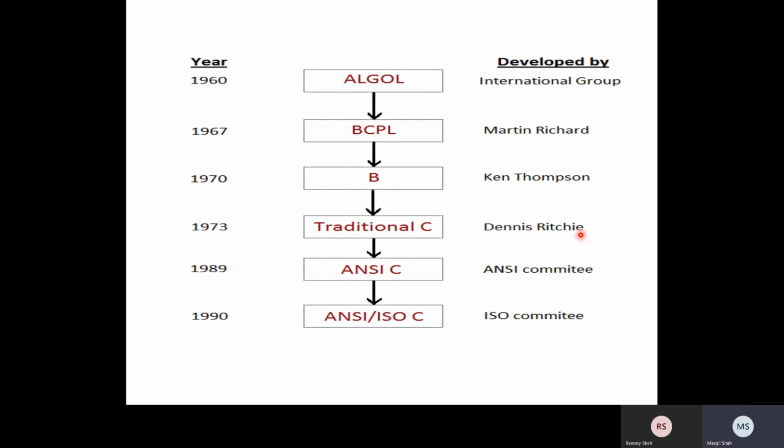So who is the founder of C? That is Dennis Ritchie, always. That was introduced in the year 1973. Now in 1989, ANSI C was introduced by the ANSI committee and the ISO committee, so in the 1990s we have ANSI or ISO C. Basically, whatever C we are learning right now is ANSI C.